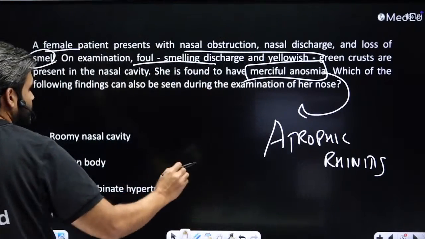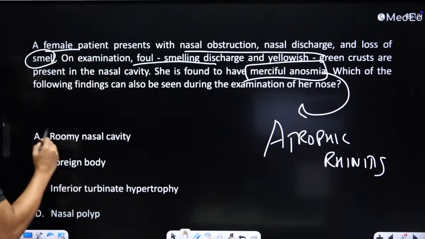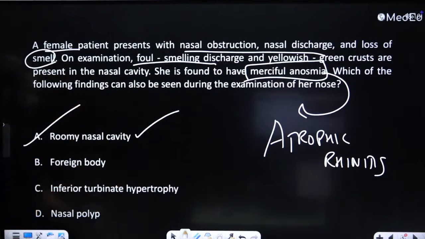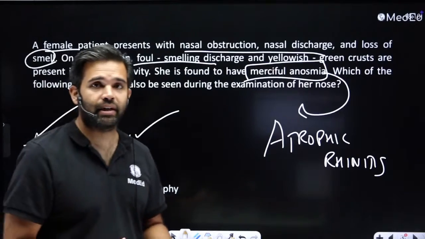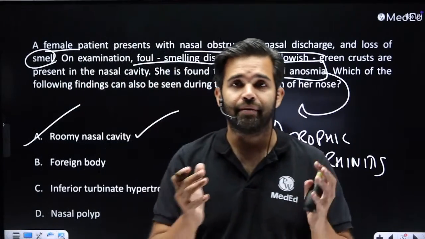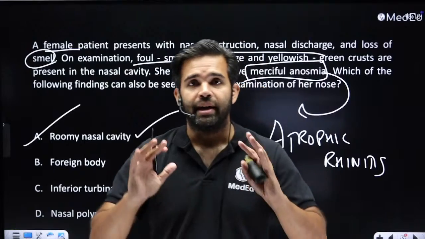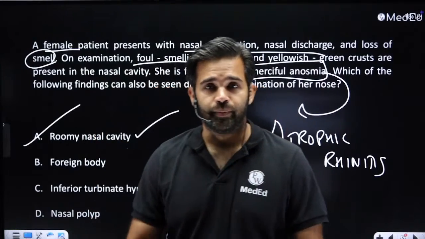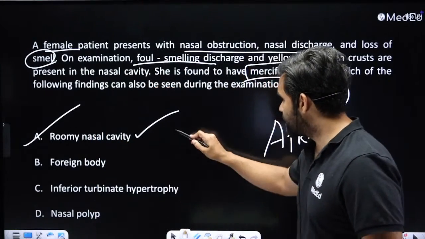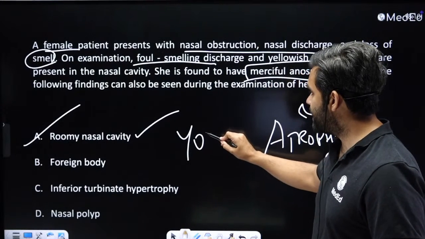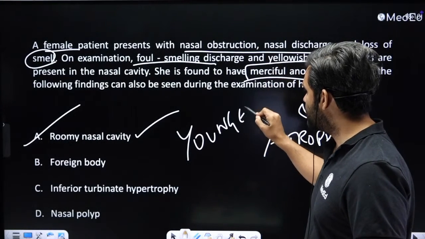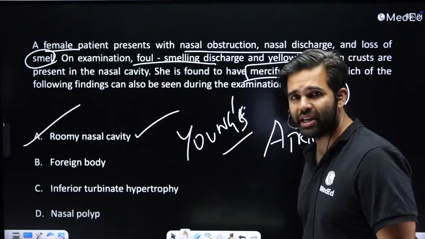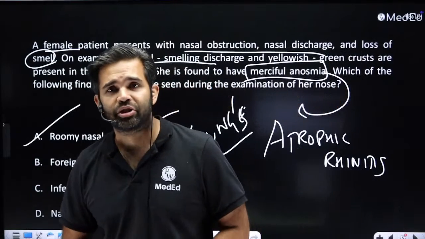And one of the classical things of atrophic rhinitis is a roomy nasal cavity, okay? Because of the atrophy that is occurring, an extremely roomy nasal cavity with merciful anosmia is a very characteristic description. And we do Young's operation. Nowadays we do modified Young's operation. And Young was not a young guy, he was a very old guy, but a British guy.